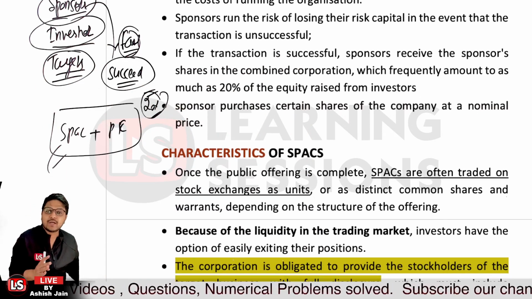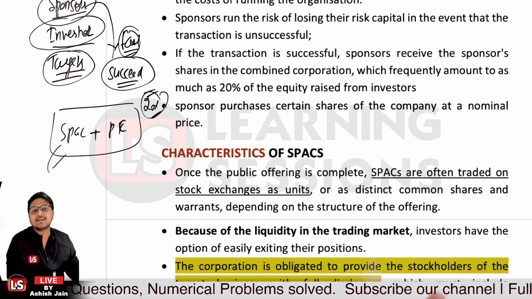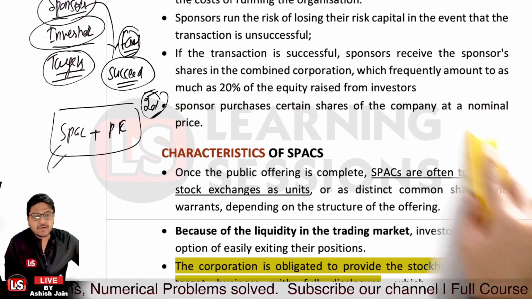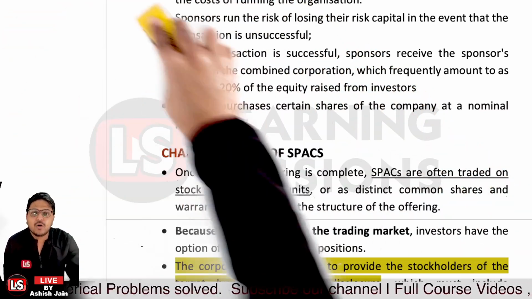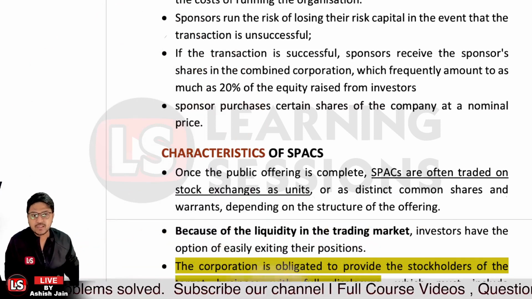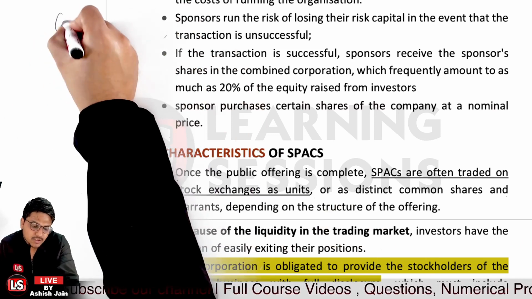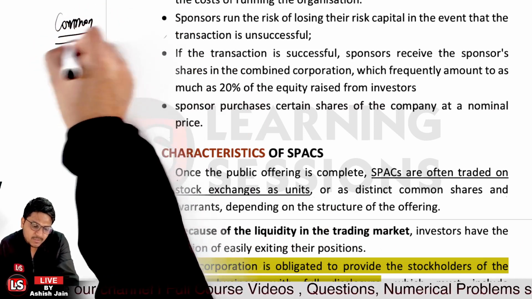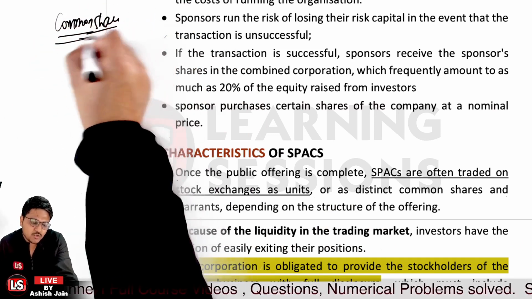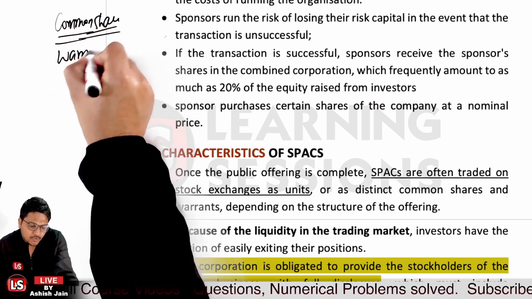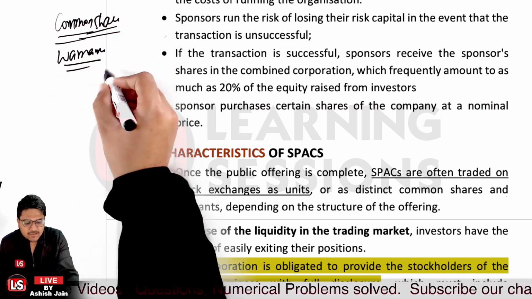Now let's have a look at the characteristics of the SPAC. Once the public offering is completed, the SPAC will be traded on the stock exchange as units, and other than that they will have the common shares. So they will be on the stock exchange, along with common shares and the warrants, right? Now warrants are actually related to what?